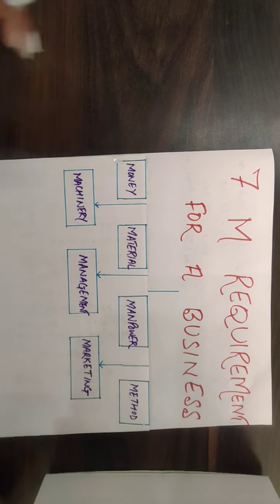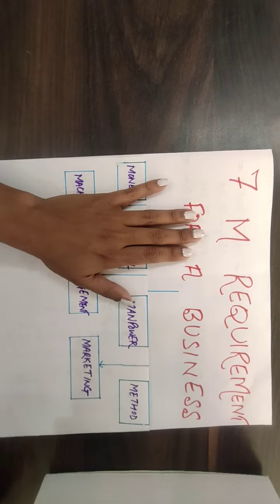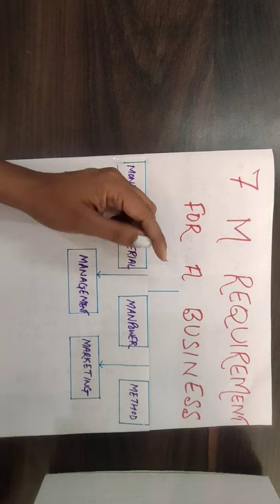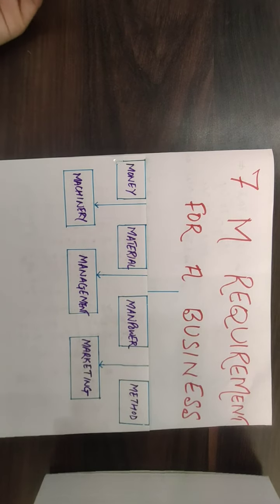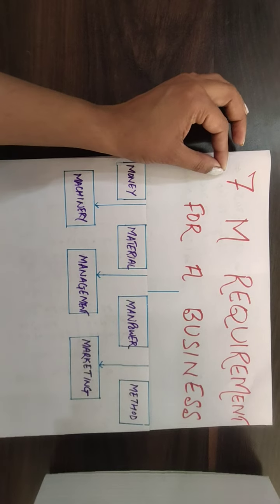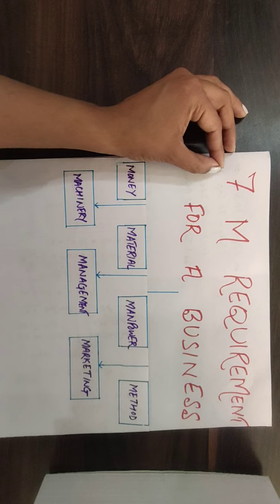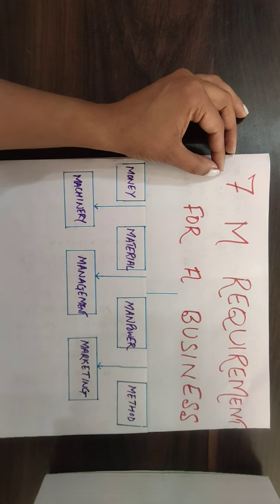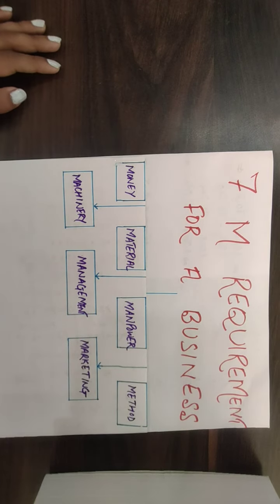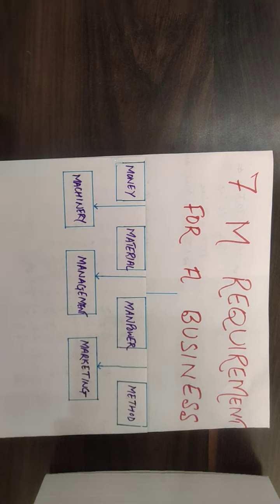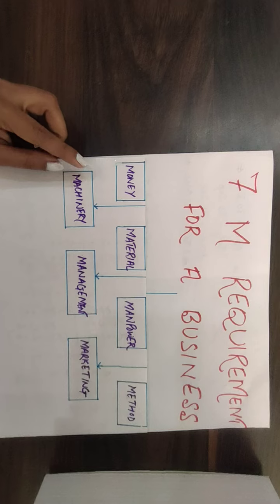Today I am starting with the topic of 7M requirement for a business. This is actually a topic which is unique for all the classes. Right? In some smaller classes you will find that it's 4M requirement. Then when you move to higher classes it becomes 5M, 6M and 7M. So this is the maximum part where the business requires everything and it is all related to one of these M's.